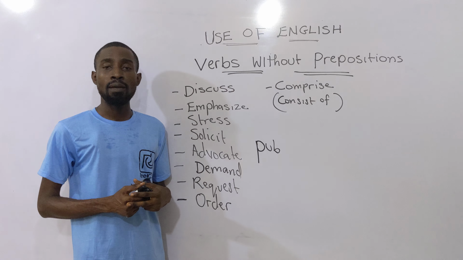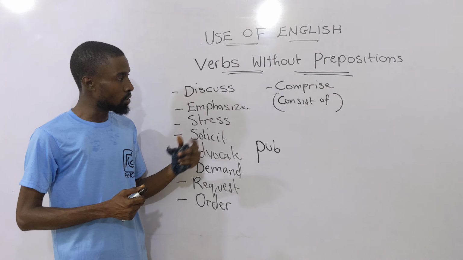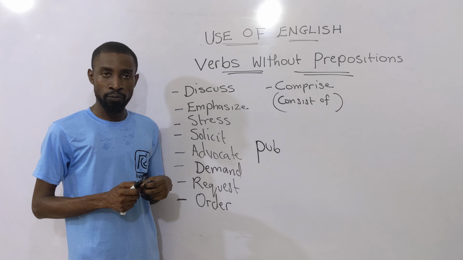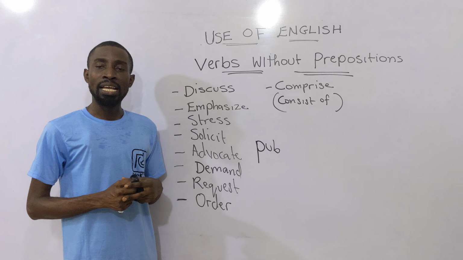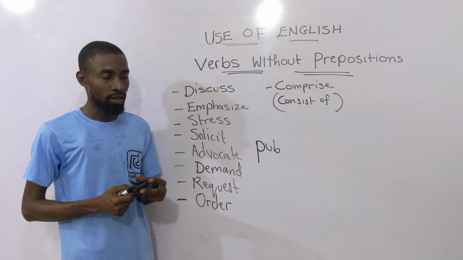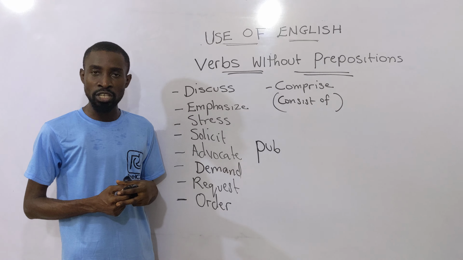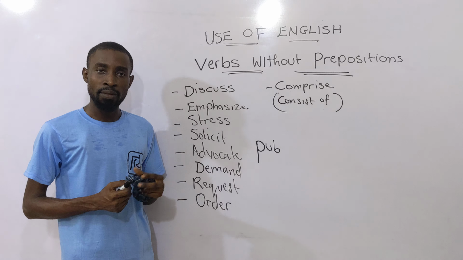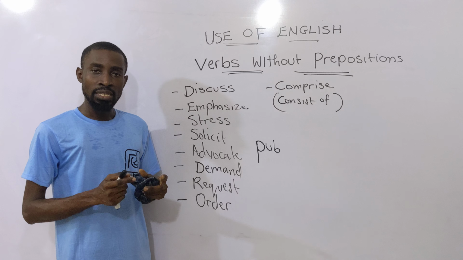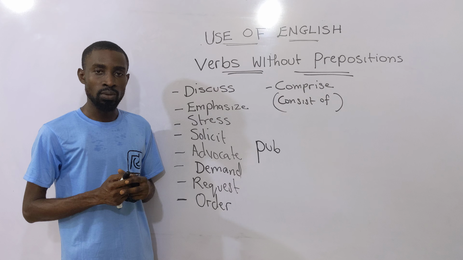And the last one here is comprise. The word comprise does not also go with what? Of. It doesn't go with of. "The class comprises of 20 students" is not correct grammar. Rather, you would have "The class comprises 20 students."